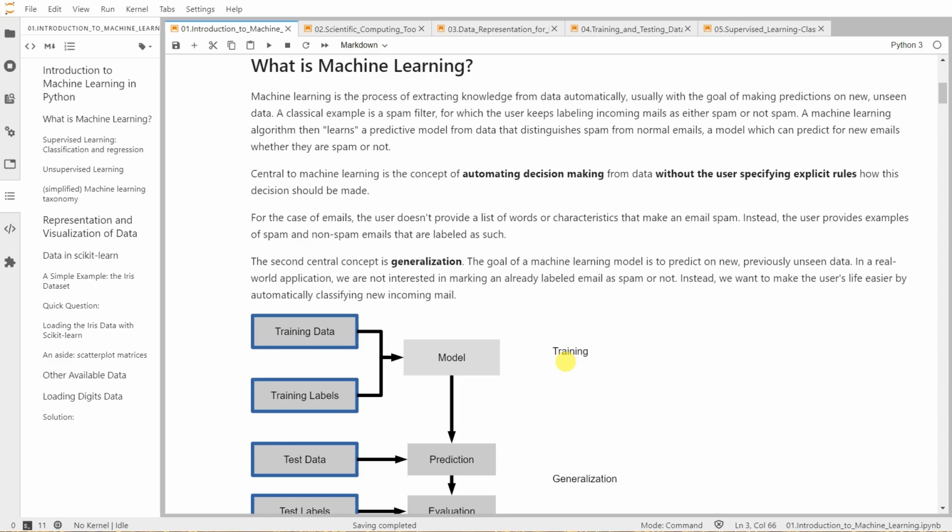For example, in real world applications, we are more interested in making predictions on future samples, such as future emails, whether they contain spam or non-spam content, right? If we consider this training data with labels, a bunch of emails containing spam and non-spam, we train a model based on this training data.